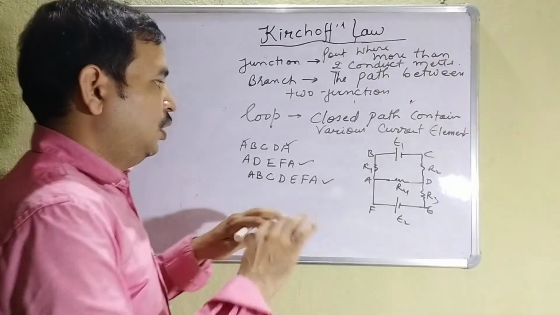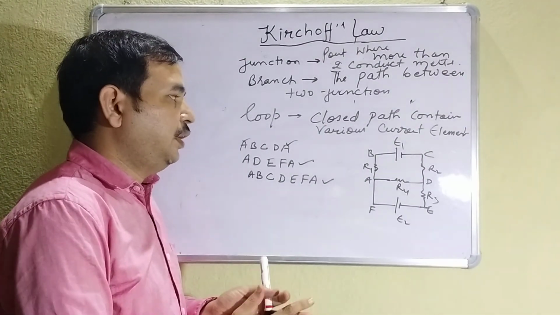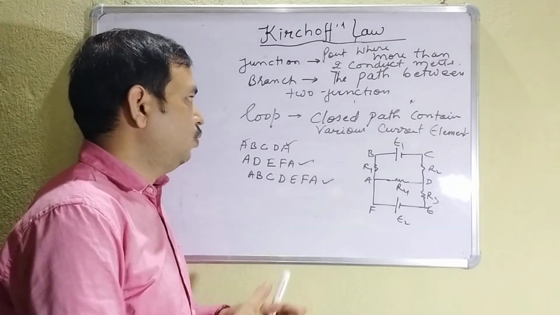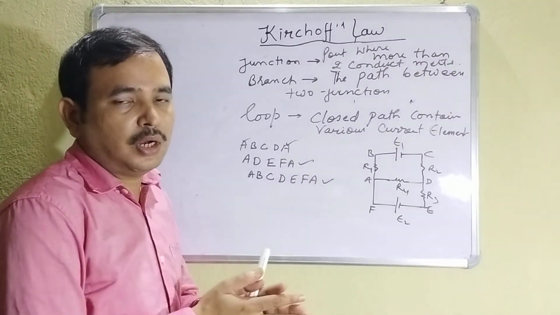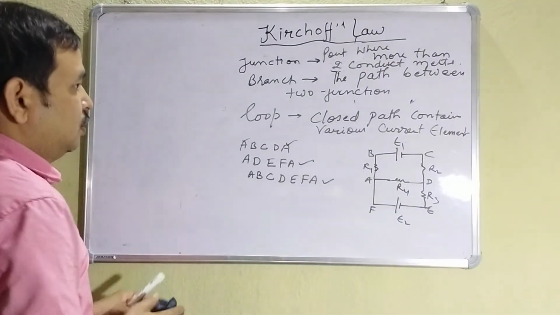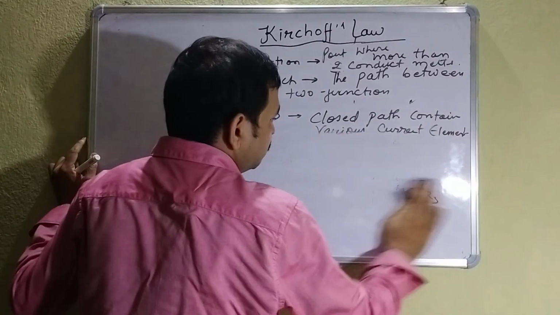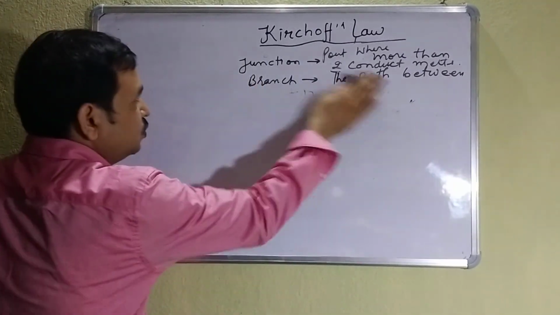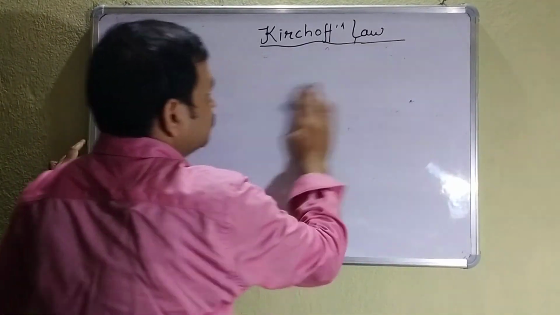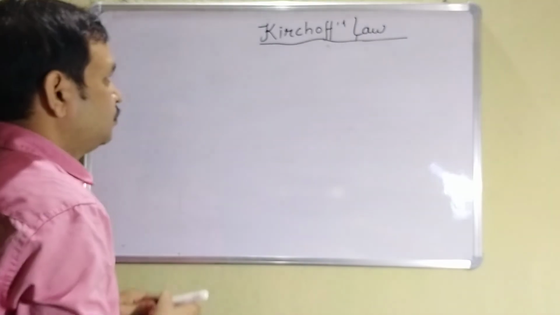Network means a circuit containing various current elements and loops is known as the whole network. So that is the meaning of these words. Now we will enter the second rule, Kirchhoff's second rule.